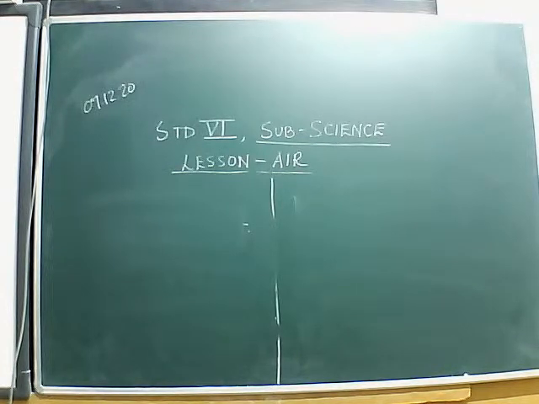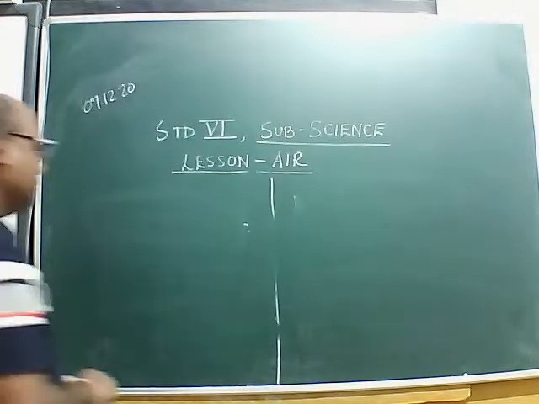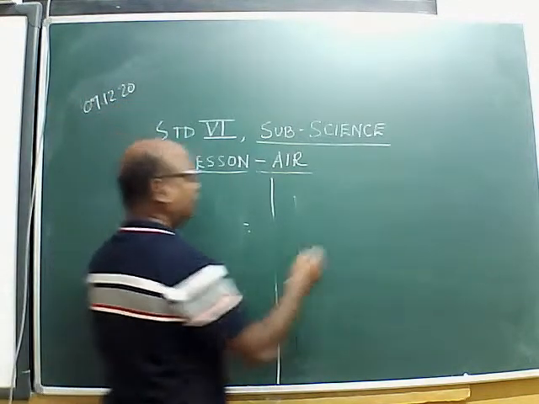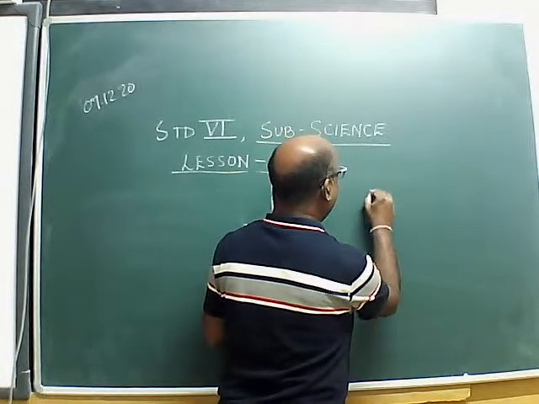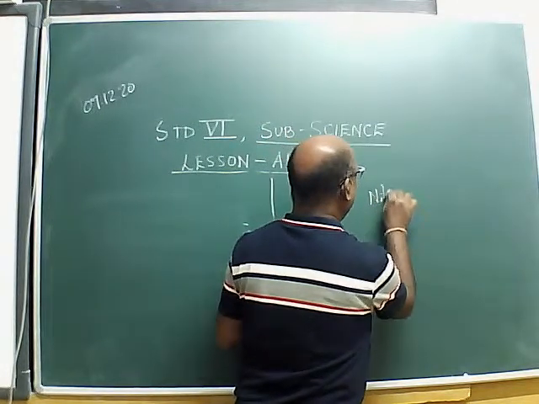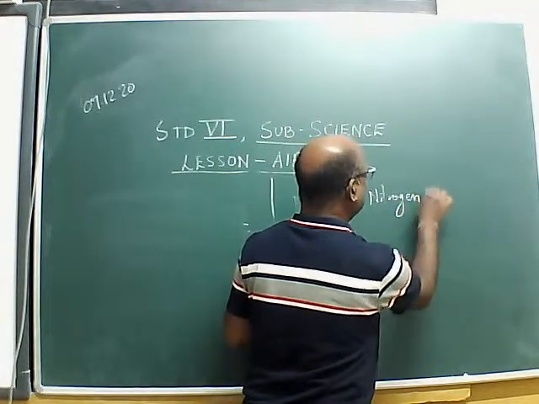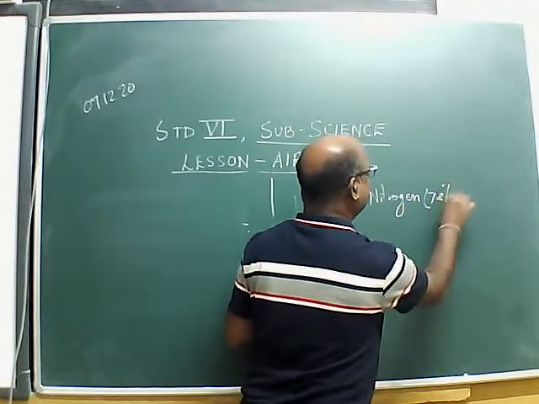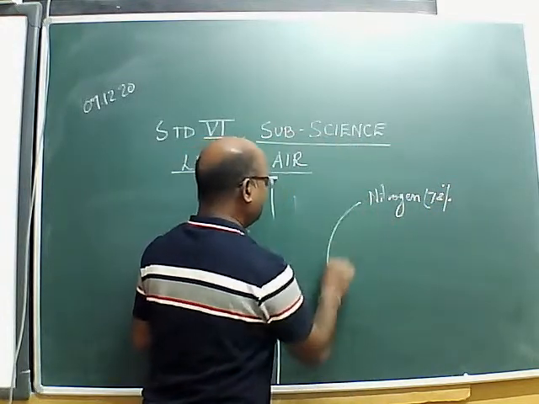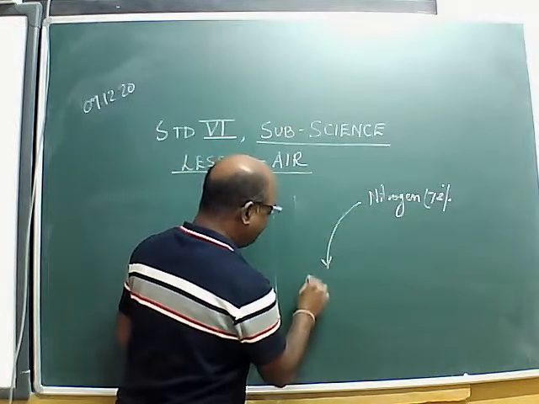Is it clear to all of you how fixation of nitrogen takes place? Very simple. Nitrogen is there in the air. What is the percentage of nitrogen? 78%. How is it used by leguminous plants?